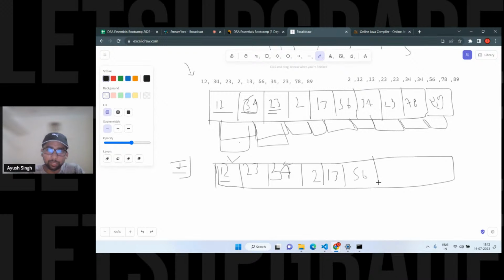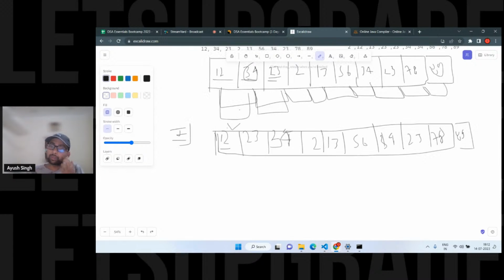So this is the first iteration only, right? We are not going into the second iteration. So this is the outer loop. Afterwards you have the inner loop and all. So this is 78 and we have 89. Here what happens is, when the swapping is done, this is again the first iteration for the outer loop. Now it will compare this 34 and 2. Again the swapping will happen, which means 12, 23, 2, 34.